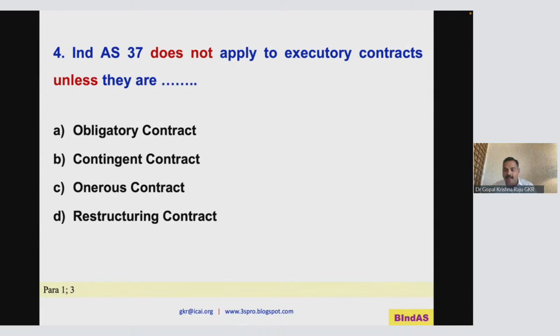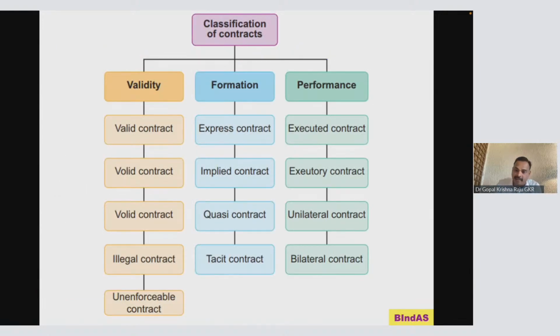Now what is obligatory contract? Obligation, you have to do it. You are obligated to do, so it is an execution to be done. So actually it is a type of executory contract. I told you many contract types; an obligatory contract is one type. So IndAS 37 excludes executory contract but includes onerous contract, 4C. Please be careful and understand this part. These are all the various types of contract.